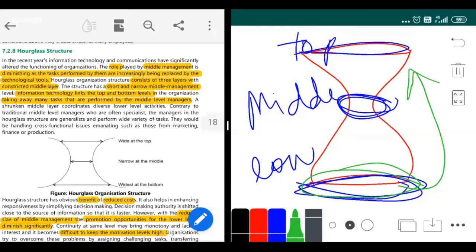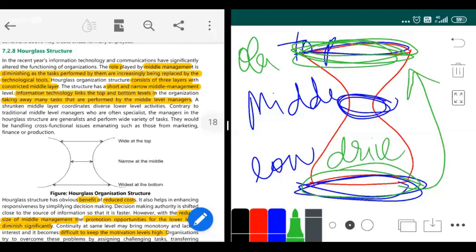Because of technology. A good example of this would be your Ola. Ola follows the principle of the hourglass structure. This Ola company has a lot of people working at the top level, and at the low level you have a lot of drivers. Low level is your drivers, a lot of them.